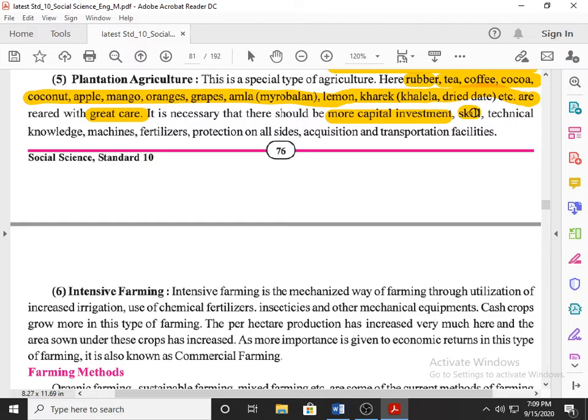You require separate skill. You require very, very deep technical knowledge. You require separate machines. You require particular fertilizer. You require to protect them properly from all sides. And at the same time you require acquisition, storage and transportation, mobility facility. That's why it is called plantation agriculture. Next,